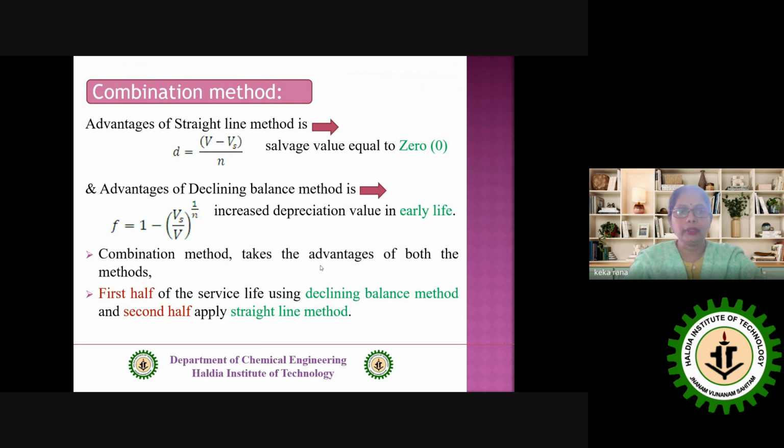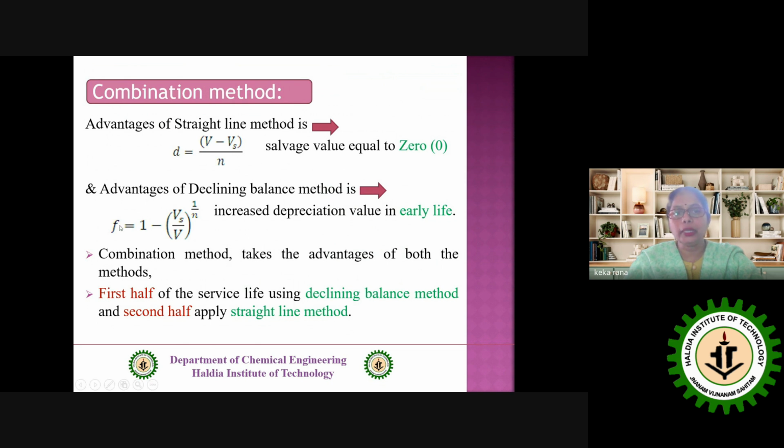First go for their advantages. In the straight line method, if we have this formula, we can see that we can very easily put here V is equal to 0. That means salvage value equal to 0. What does it mean actually? It means we can completely utilize the service life. But because in the straight line method the value D is the same throughout the whole service life, we cannot consider any advantage over that.